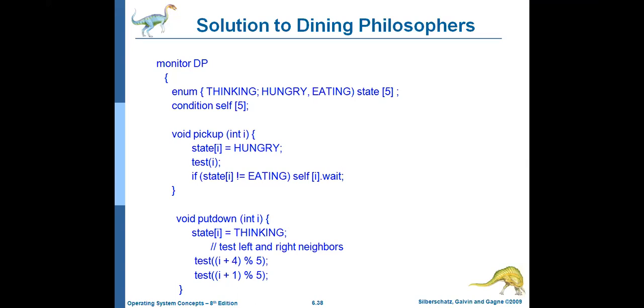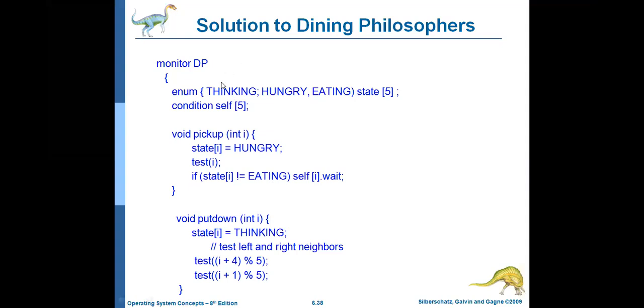Likewise, whenever the philosopher wants to eat, first he needs to set the state to hungry, and then he needs to test the other two neighbor chopsticks, whether they are eating or not eating. If they are eating, the philosopher has to wait. If both of them are not eating, and the philosopher has set the state to hungry, then the philosopher can enter into the eating state. Okay, this is the solution for dining philosophers problem using monitors.